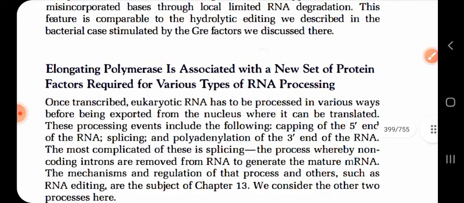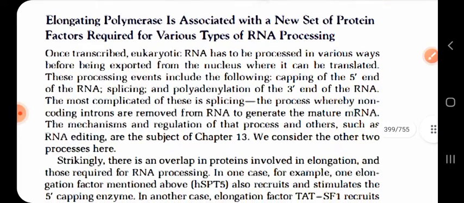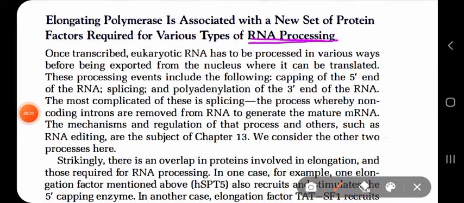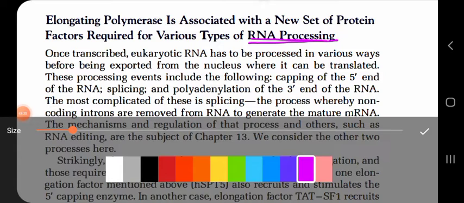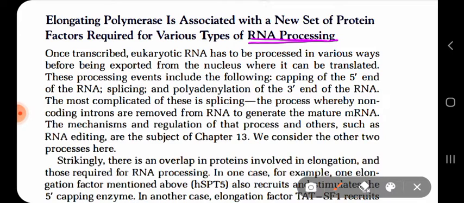So this was about the elongation, but during elongation, RNA processing also occurs, that we know. So what happens during RNA processing? Let us see. Once transcription is occurring, eukaryotic RNA has to be processed in various ways before being exported from the nucleus, where it will be translated. Well, translation occurs in the cytosol.